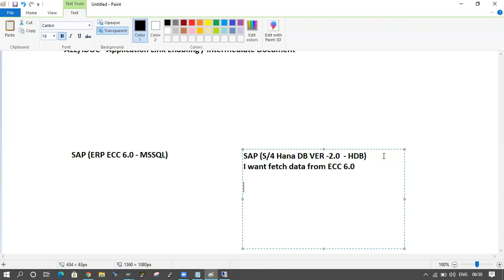First of all, I will use the RFC concept, remote function call. I will create a link in between this SAP ECC and the HANA database, in between these two systems. That link is called RFC, remote function call. How can we create the RFC connection?